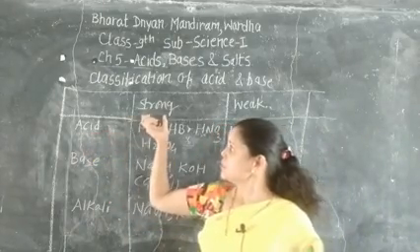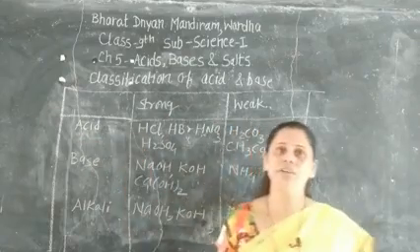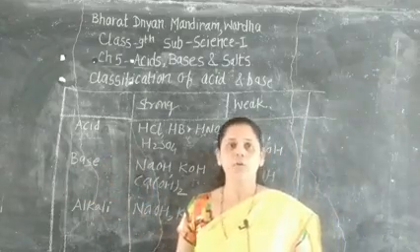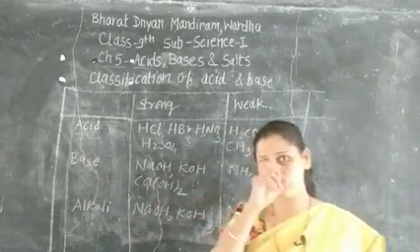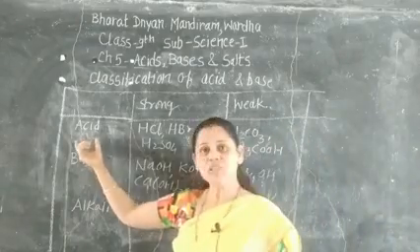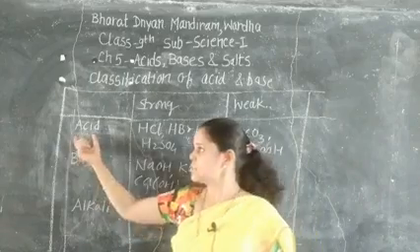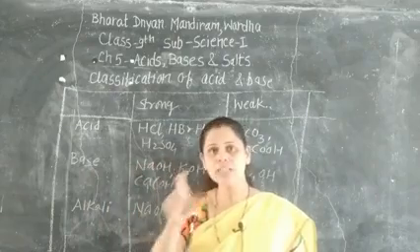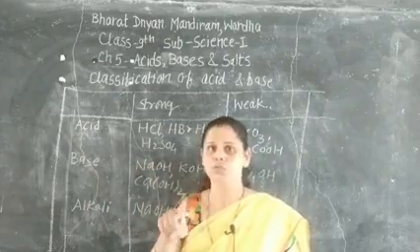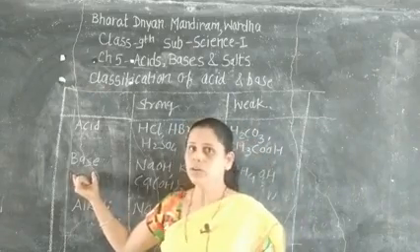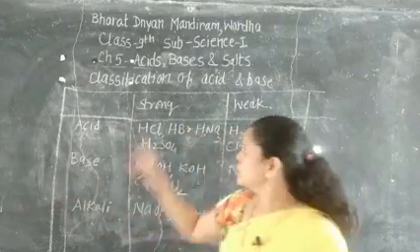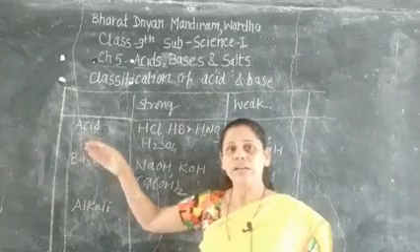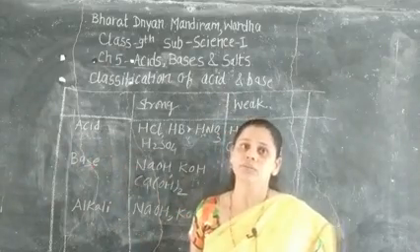So strong acid. In my previous lecture I explained what is the acid and what is the base. After dissociation, the substance that gives the H ion as a cation is called the acid. The substance that gives OH ion as an anion after dissociation is called the base. Okay, clear? Then strong acid. A strong acid is the acid that dissolves completely in the water.